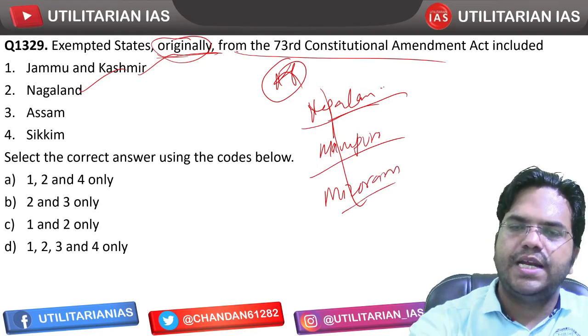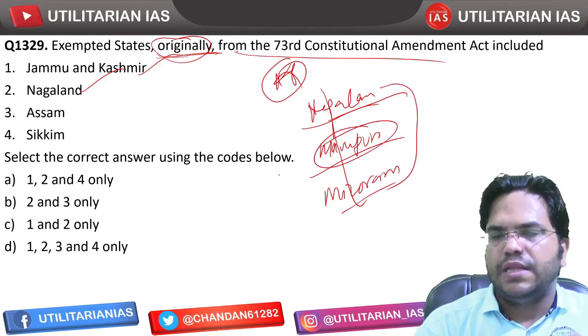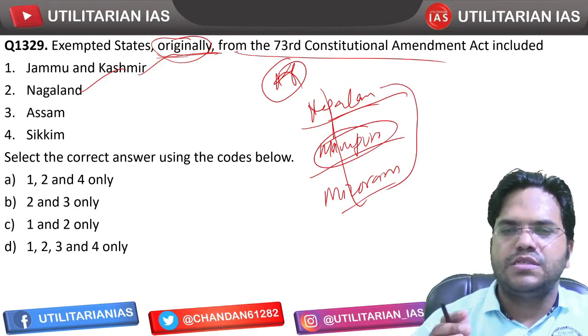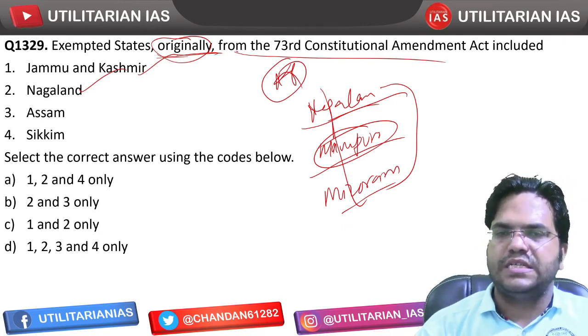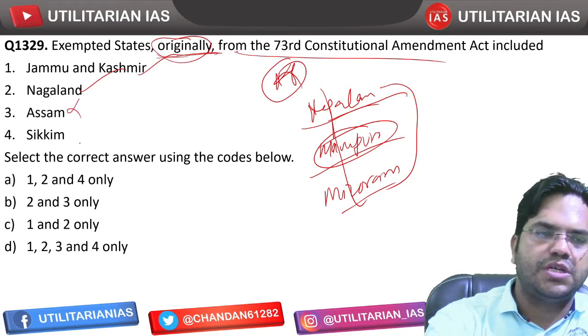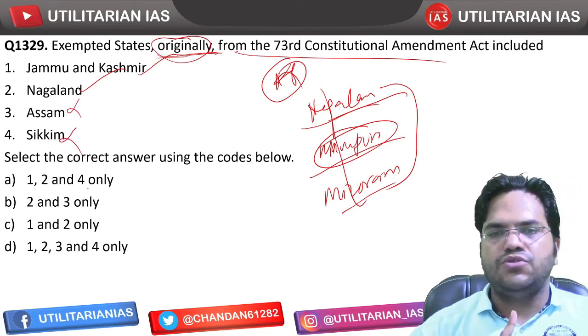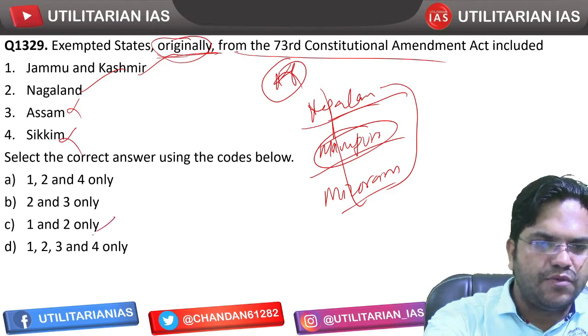So Nagaland and Mizoram have been completely exempted, but when it comes to Manipur, that is the middle state, some parts have been given exemption, not completely. Assam does not enjoy exemption and Sikkim also does not enjoy exemption. So here the answer would be 1 and 2 only.